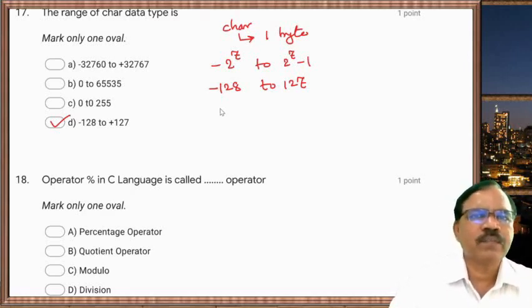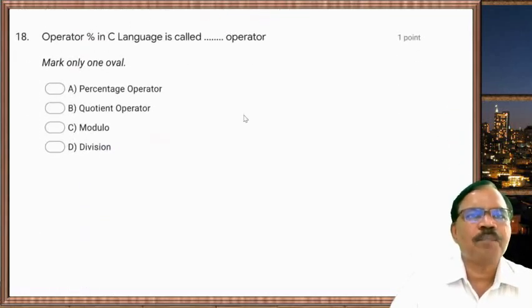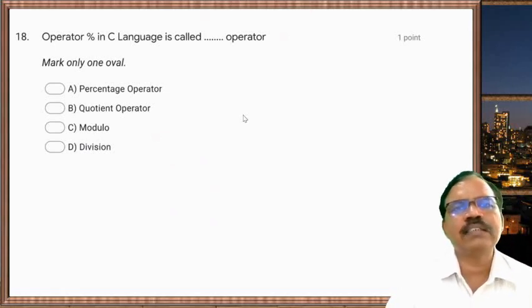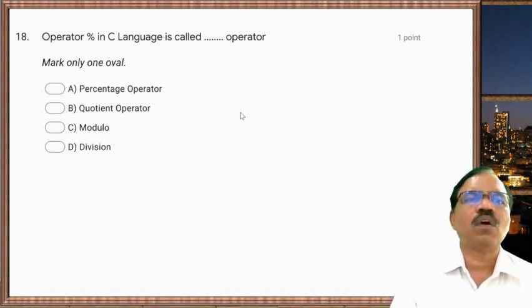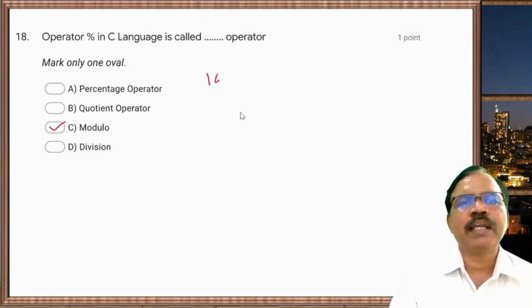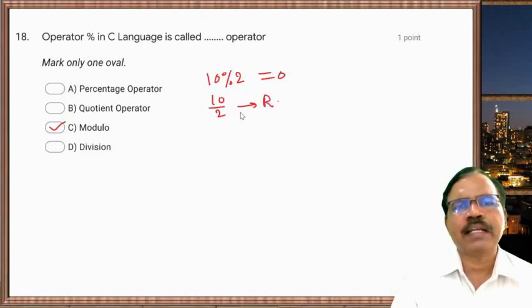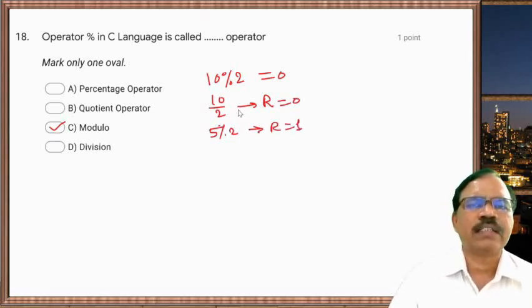Now next one, operator percent in C language is called the modulo operator. And what is its function? If we take 10 % 2, its value is 0, means 10 is divided by 2 and the remainder is taken. Remainder is 0. If we take 5 % 2, then remainder is 1. So in this way it works.